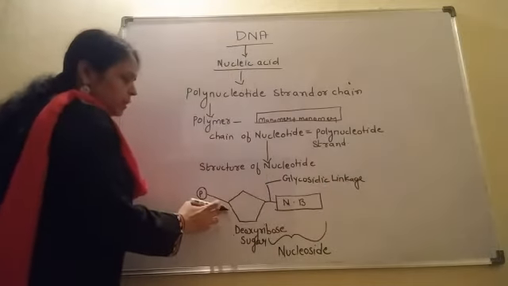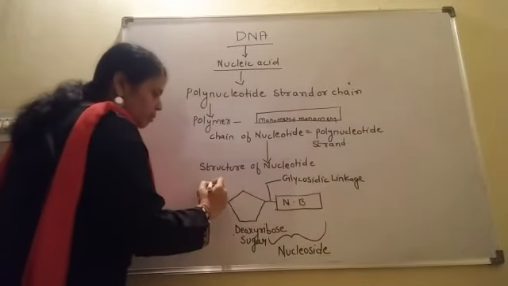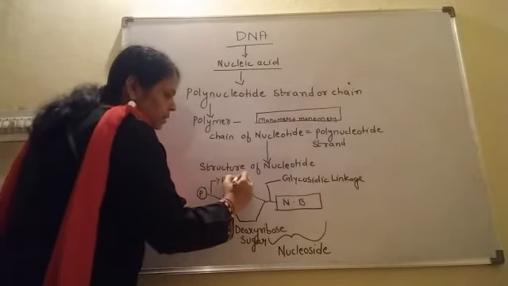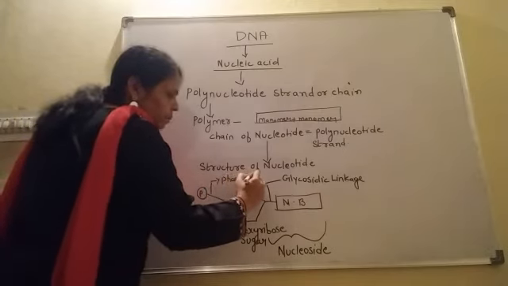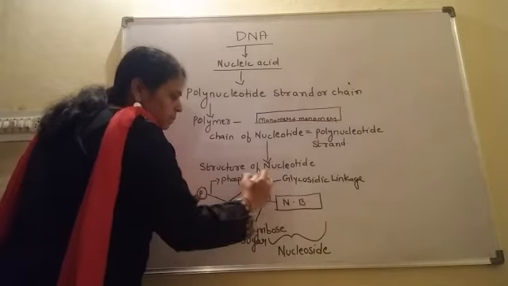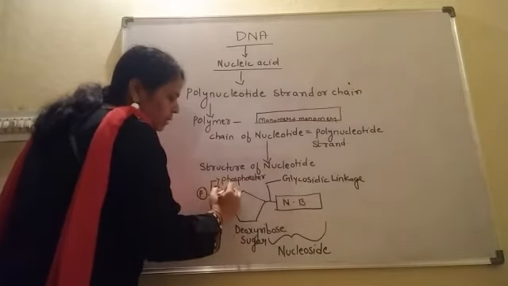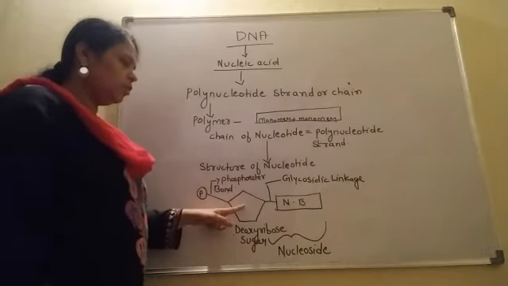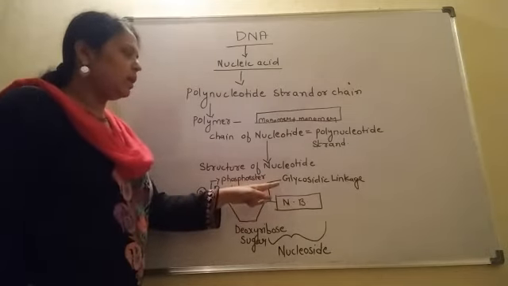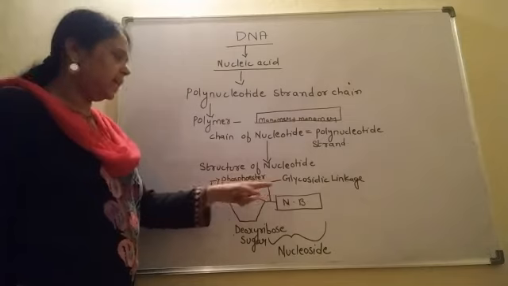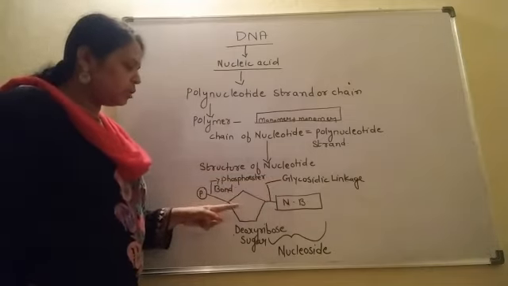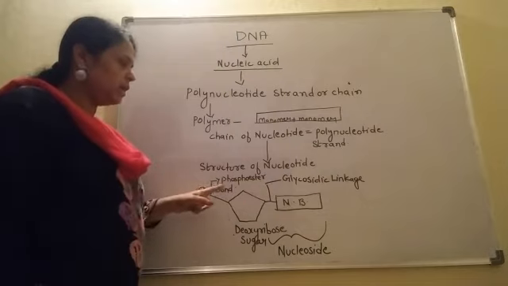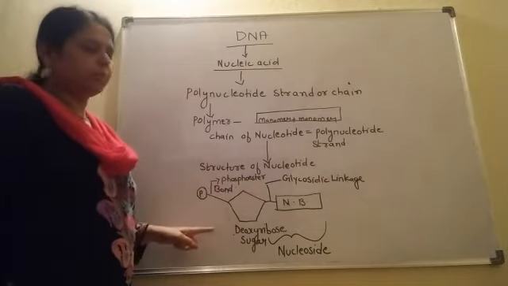And in between deoxyribose sugar and phosphate, a phosphoester bond is present. These two bonds are very important. The bond between the nitrogen base and deoxyribose sugar is called the N-glycosidic linkage, and the bond between deoxyribose sugar and phosphate is called the phosphoester bond.